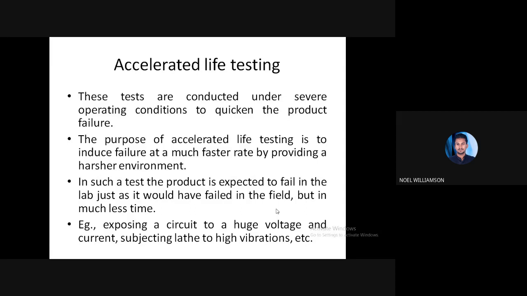One example is exposing a circuit to a higher voltage than the rated one, or subjecting the component to higher vibrations than the standard value, so that the component fails before the intended time. So we are accelerating the procedure, that is the accelerated life testing. These are the three life testing phases.